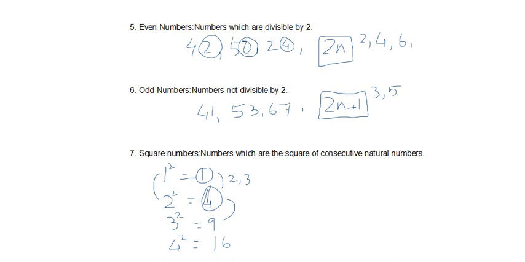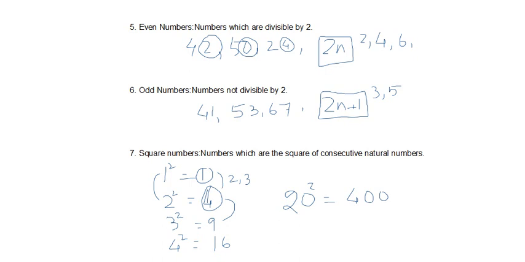So for example, 20 squared is 20 times 20, which is 400, a perfect square number. Now 21 itself is not a perfect square number, but 21 squared will be 441, which is a perfect square number. So that is the idea about perfect squares.